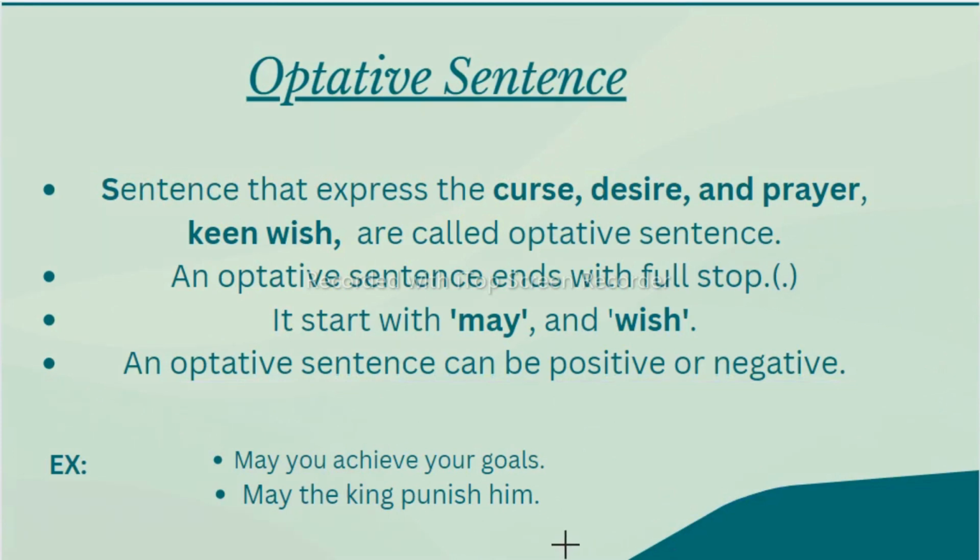For example, you can see here, may you achieve your goal. It is a positive sentence, when you are giving a blessing or wishing someone. May the king punish him. Now you can see it is a negative sense. So in optative sentences we have curse, desire, praise, and keen wishes.